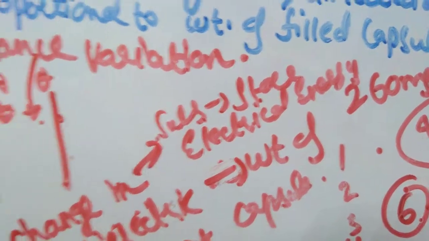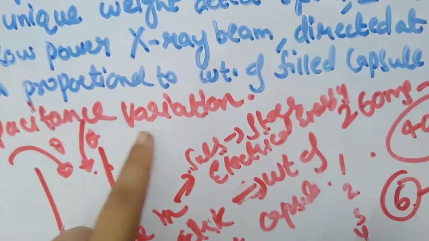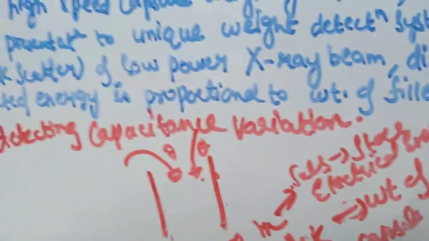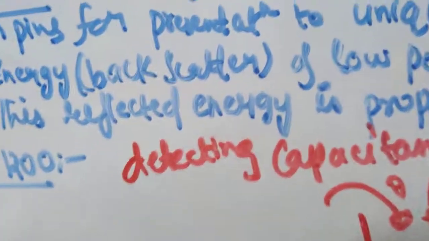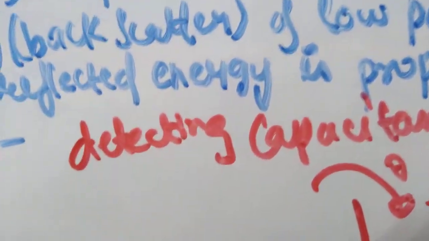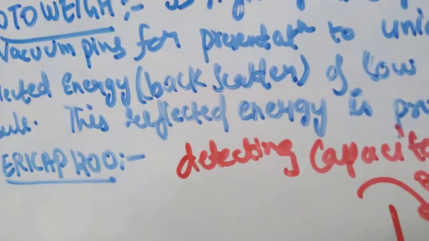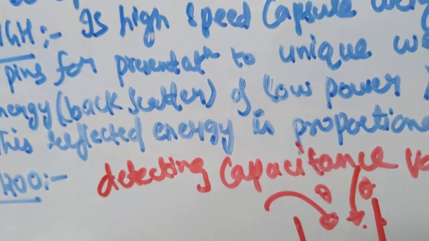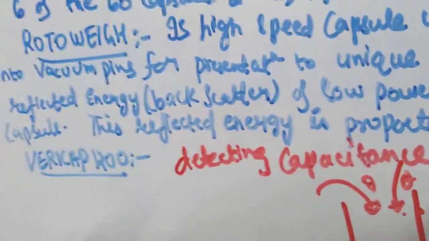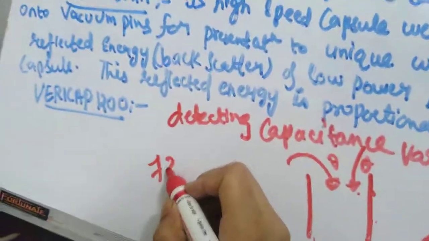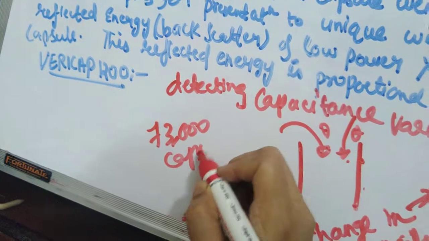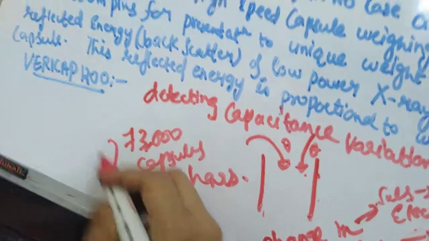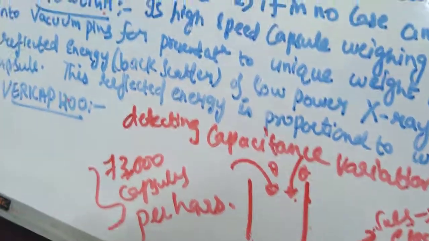And it is detecting capacitance variation, right? Capacitance is the ability of the system to store an electric charge. That is meant by capacitance. So by the VariCap 1200 machine, the capsules that are overweight or underweight can be automatically separated from the acceptable capsules, and this machine operates at a rate of 73,000 capsules per hour. Similar to here, both Rotoweigh and VariCap operate at 73,000 capsules per hour.